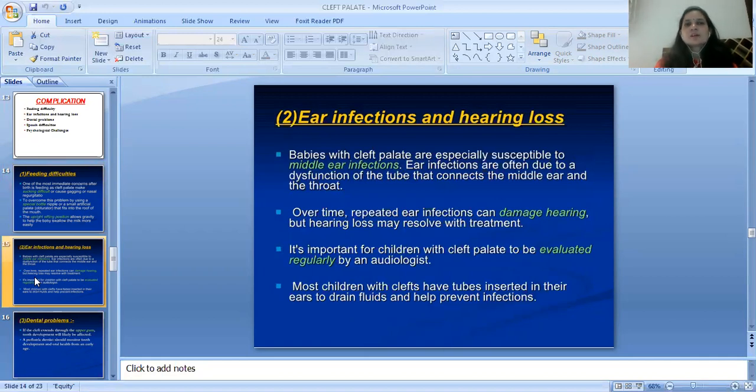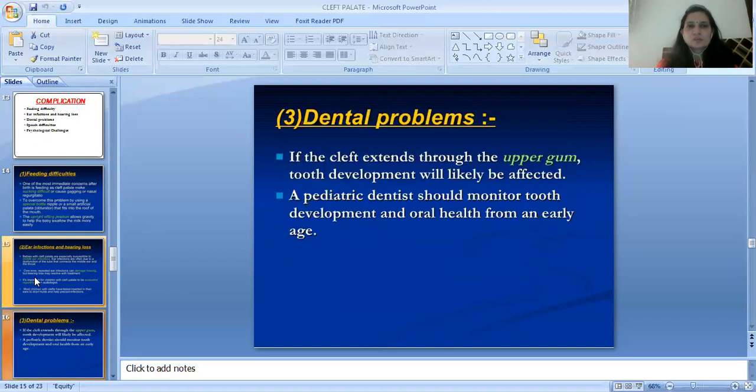Second complication is the ear infections and hearing loss. Babies with cleft palate are especially susceptible to middle ear infections. Ear infections are often due to dysfunction of the tube that connects the middle ear and the throat. Over time, repeated ear infections can cause damaged hearing, but hearing loss may resolve with treatment. It's important for children with cleft palate to be evaluated regularly by an audiologist. Most children with clefts have tubes inserted in their ears to drain fluids and help prevent infections.